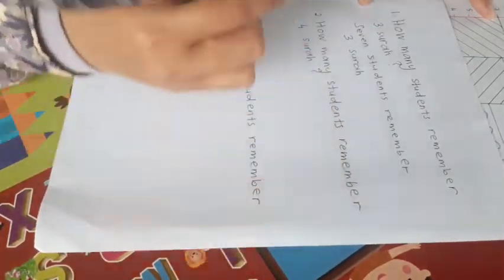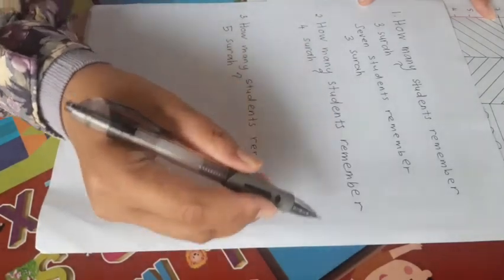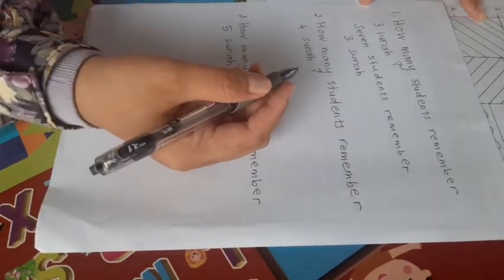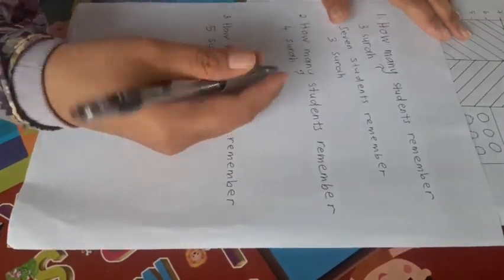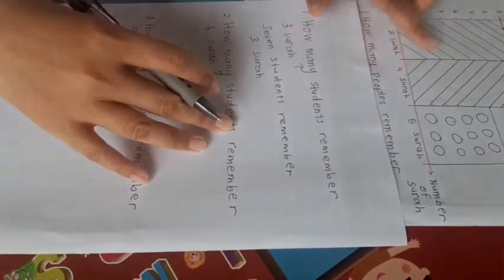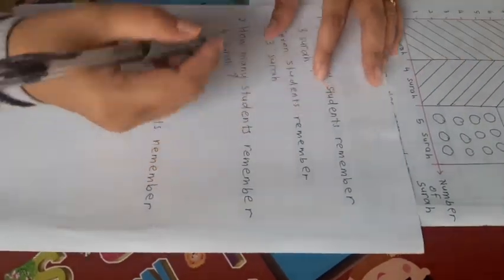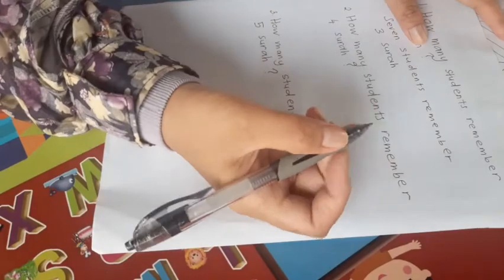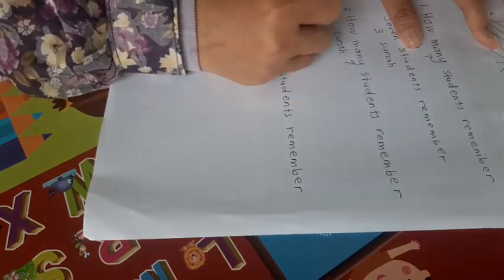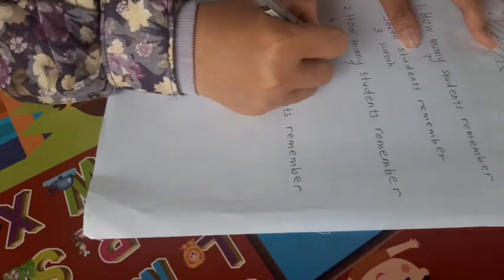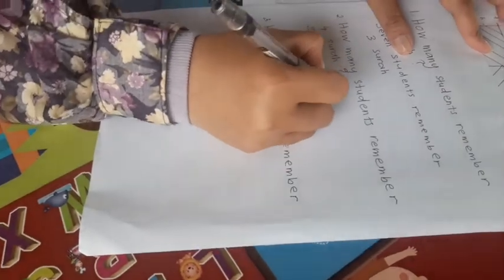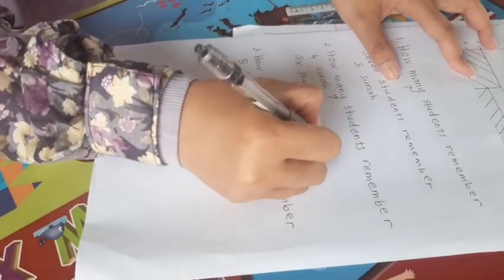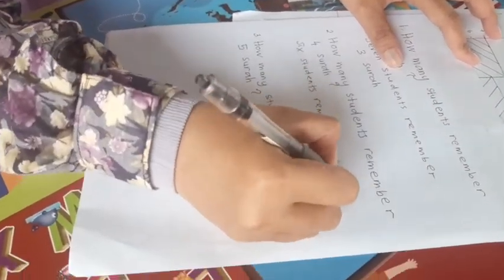Okay, so people ask you again, how many students remember 4 surah? Okay, so you look at this bar chart, 4 surah, 6. Okay, so 6 students remember 4 surah. Okay.